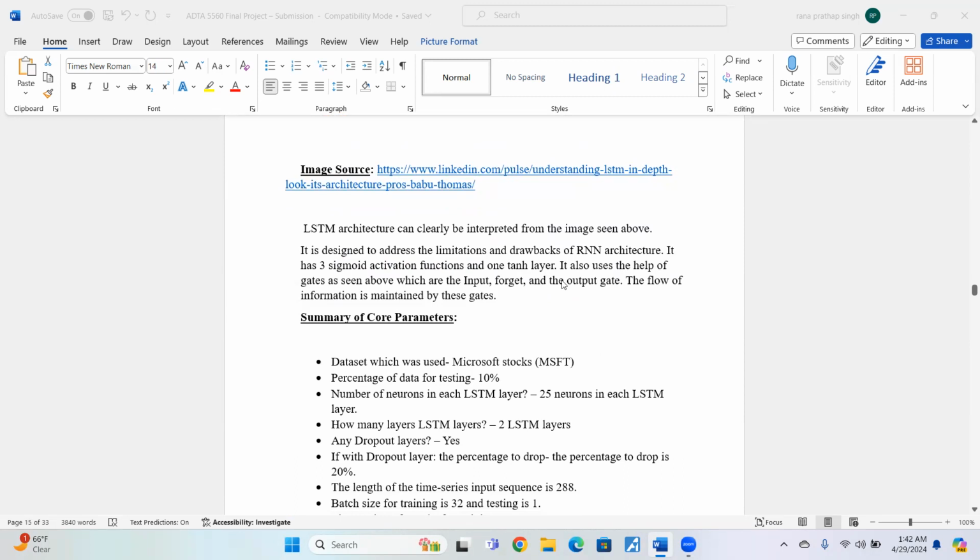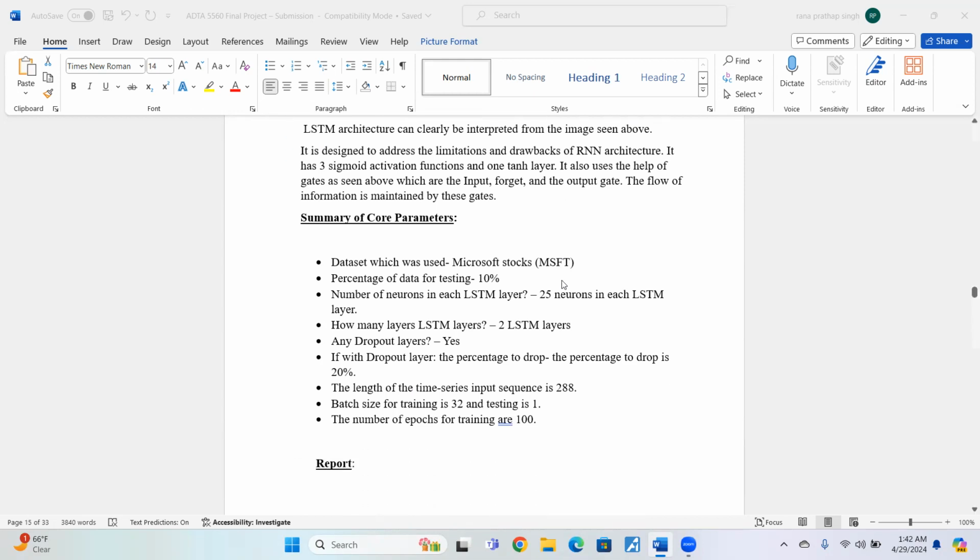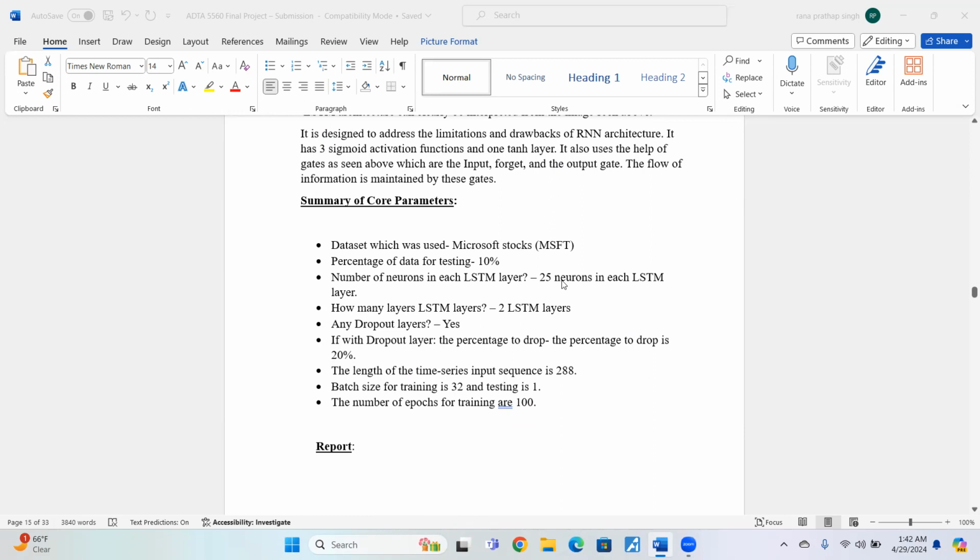This LSTM architecture is clearly designed to overcome the issues of the RNN. It has three sigmoid and one tanh layer. It also uses gates, which are input, forget, and output. The flow of information is maintained by these gates, and it also uses cell states. Now we're going to go to a summary of the core parameters of this LSTM architecture. I have used a data set, the Microsoft stock data set, MSFT, from the Yahoo Finance website, and the percentage of data for testing is 10%.